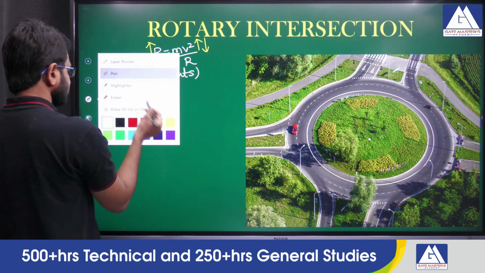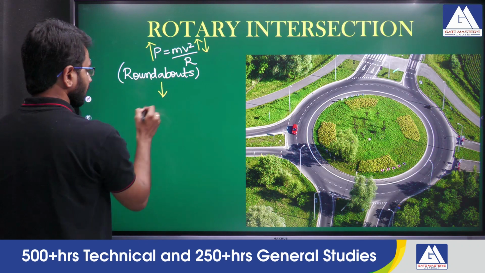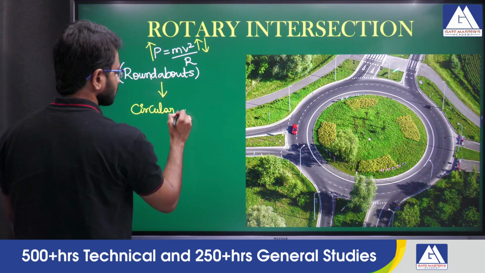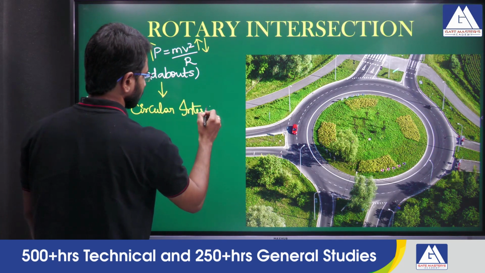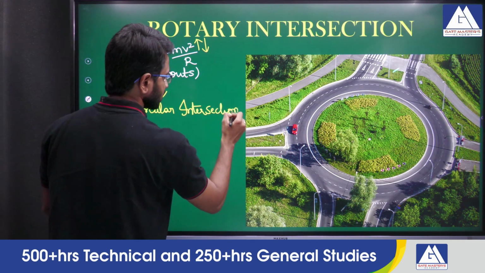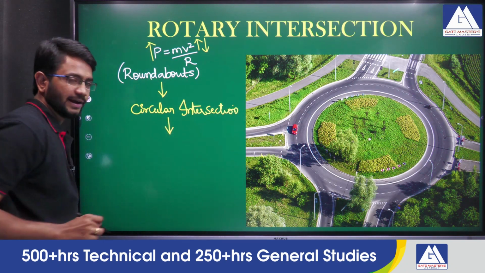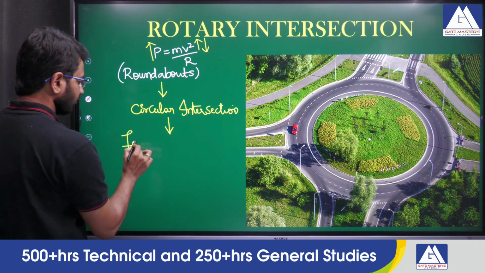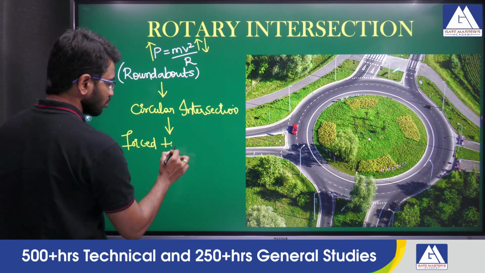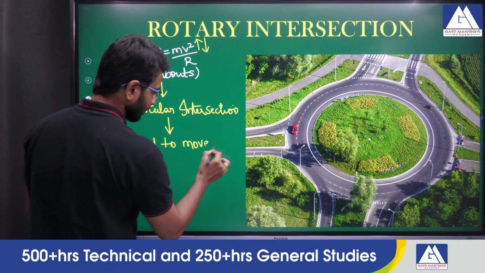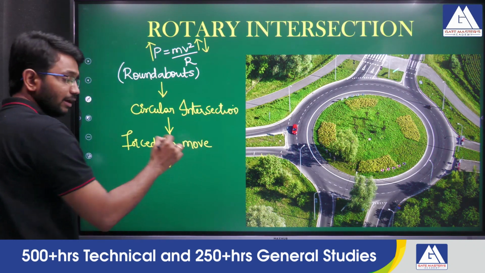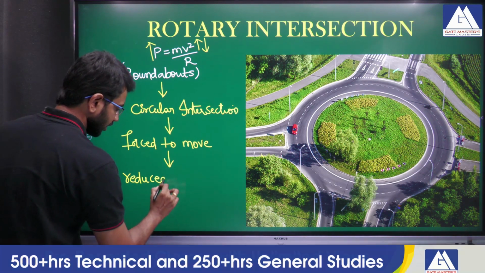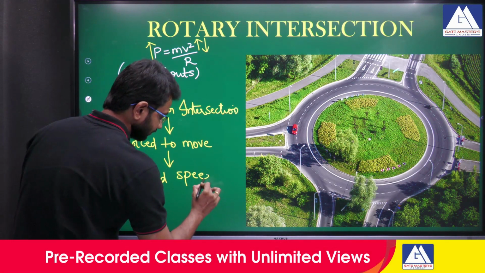This rotary intersection is a circular intersection where all the vehicles are forced to move or travel in a circular path with reduced speed.